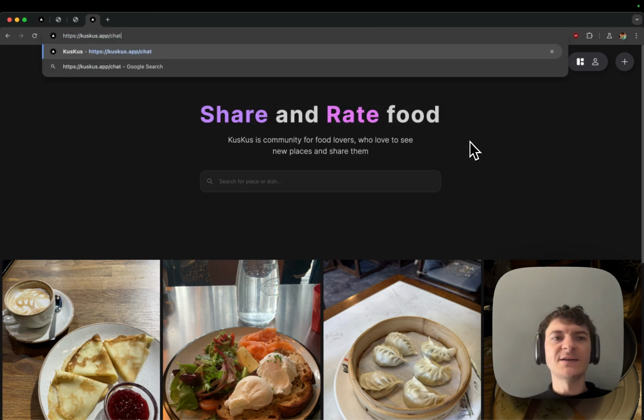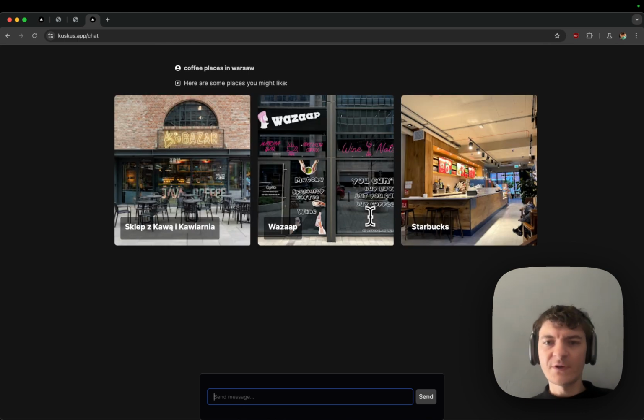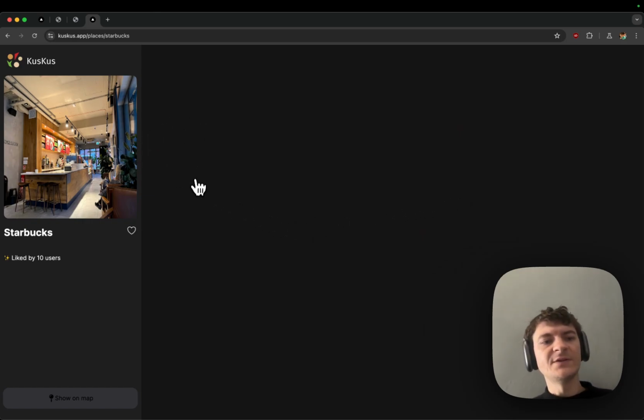The other part I'm quite excited about is this AI chat functionality. I'm currently in Warsaw for the Expo mobile conference, and you can, for example, search for coffee places in Warsaw. I added some coffee places in Warsaw, and this is coming from the database. For example, I can click on the Starbucks, and hopefully it will load, and this is going to be a place page for the Starbucks.